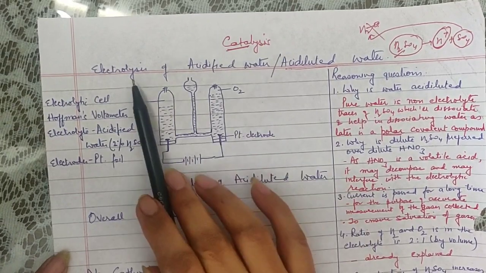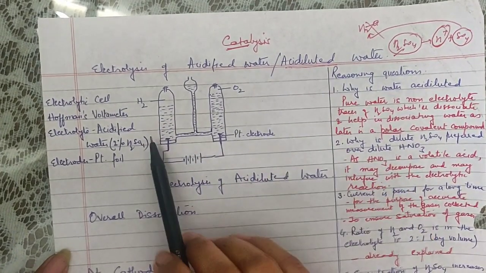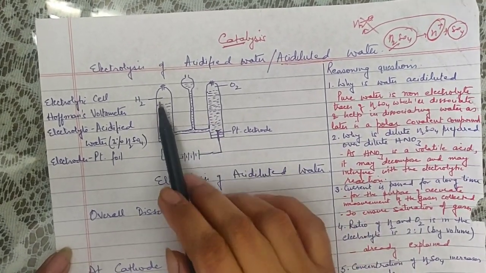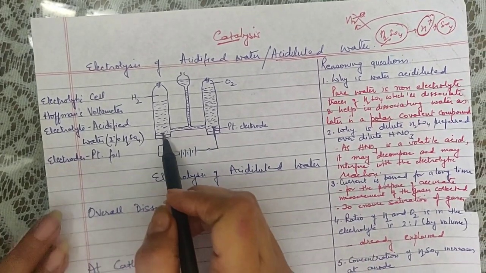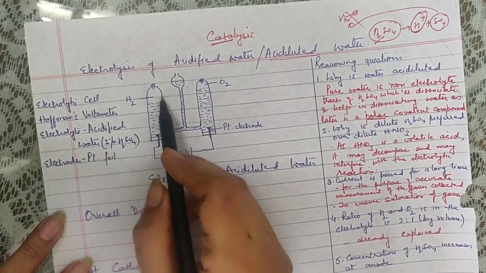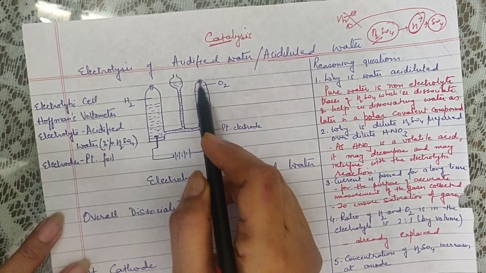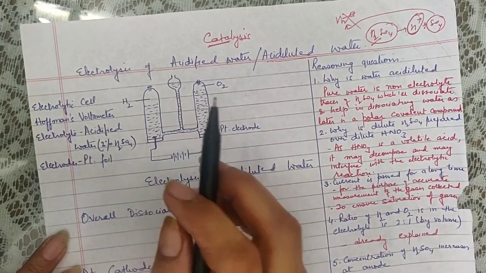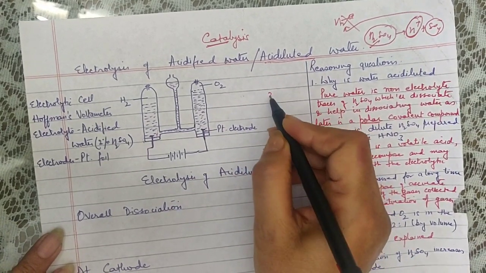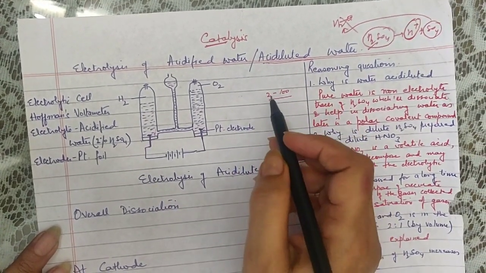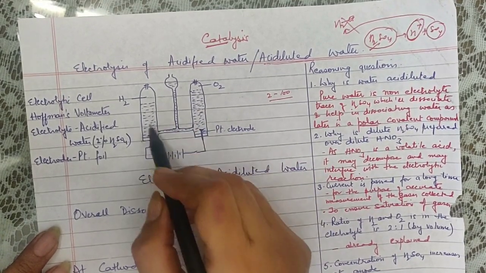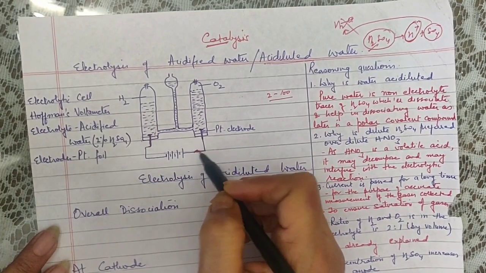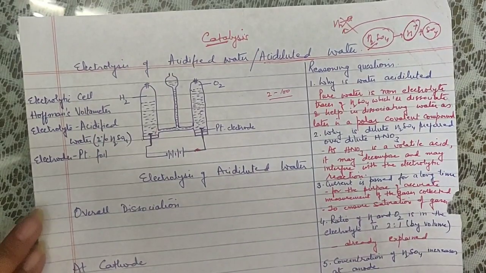Now the process of electrolysis of acidified water is carried out in what is known as Hofmann's voltameter. Hofmann was only the name of the scientist who had devised this apparatus. So this one is known as Hofmann's voltameter. Here there are two test tubes which are taken inverted. There is an outlet over here for the release of the gases, and the water is taken over here along with just 2% of H2SO4. 2% means 2 parts out of 100 of H2SO4 is taken. So that is mixed with it. There are two electrodes here and they are connected to the battery. There is a key, of course. You put on the key when the current begins to flow and the process begins.